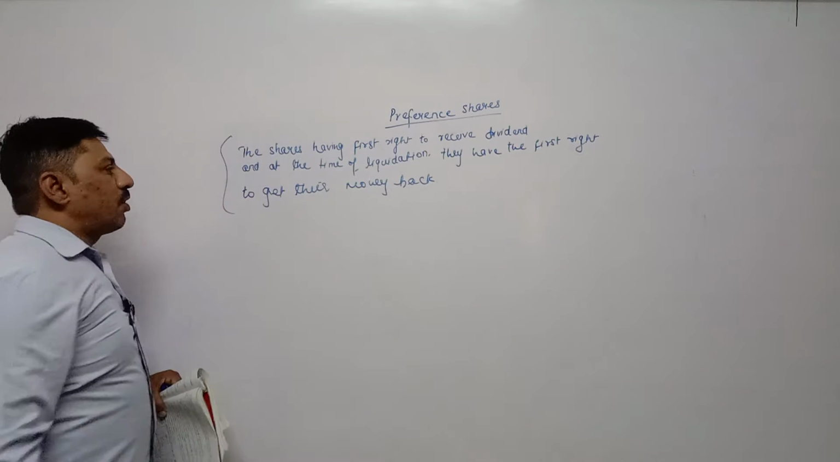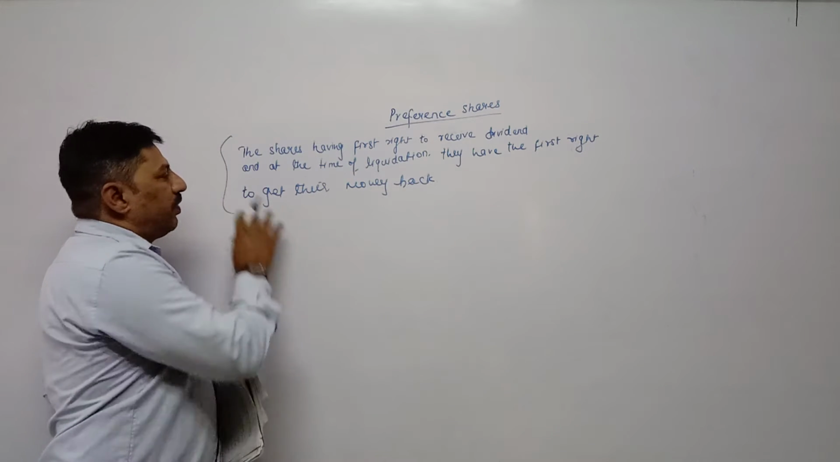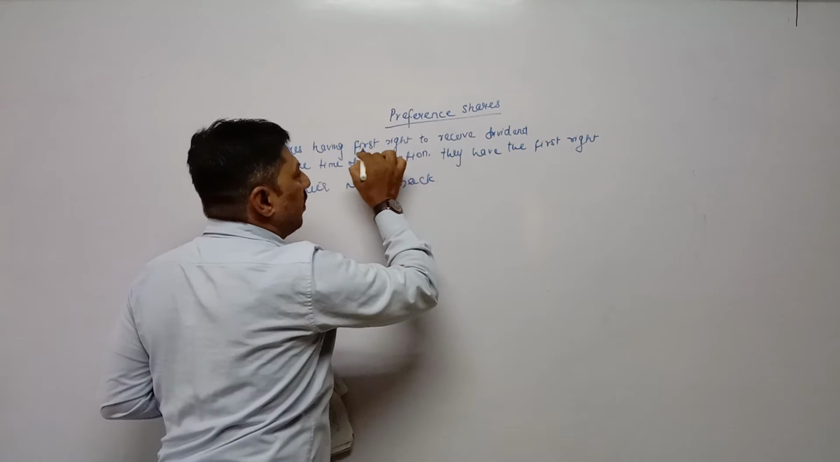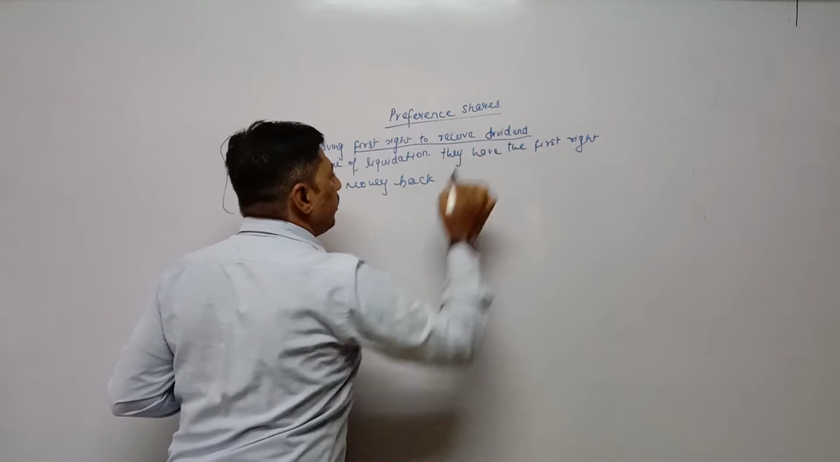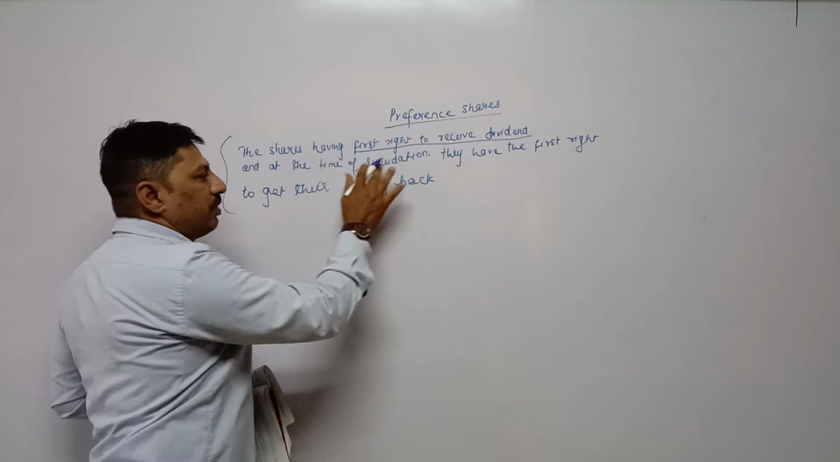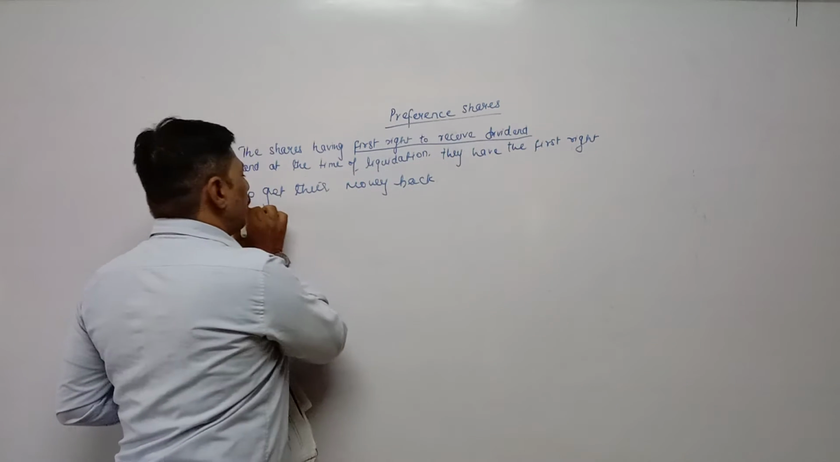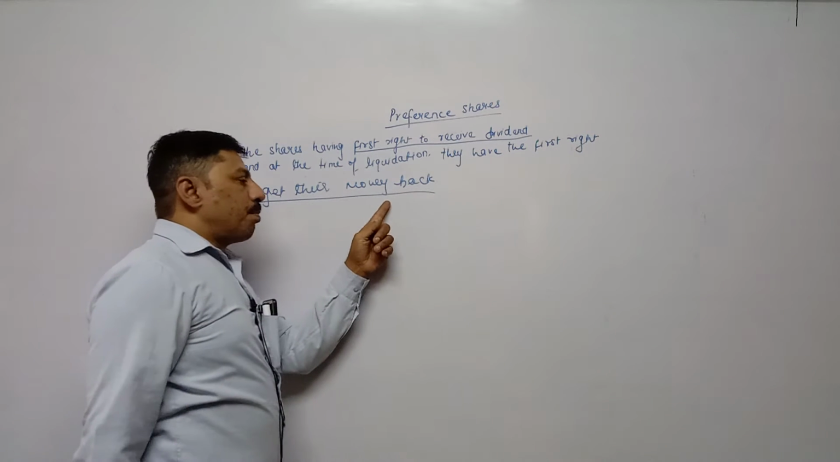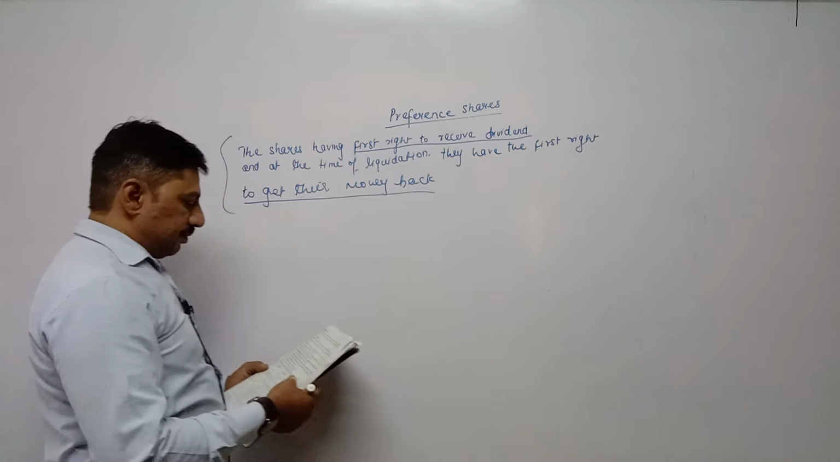So on the basis of two features, we are calling this type of share as preference share. First, they have the first right to receive dividend out of company's profit every year, and second, at the time of liquidation, they have the first right to get their money back. Means they are getting their money back before equity shareholders.